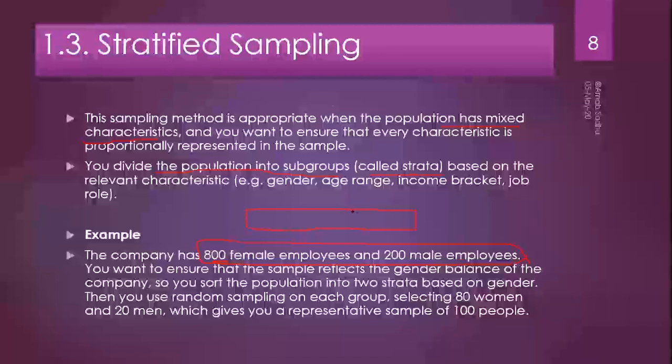We divide the whole population into two parts. First part is obviously the female part containing 800 female employees, and the second part is the male part containing 200 male employees. And from the female employees, we can select 800 C 80. That is how we can select 80 females out of 800 females. And for male, we will have 200 C 20. This is how we can select 20 males out of 200 males.